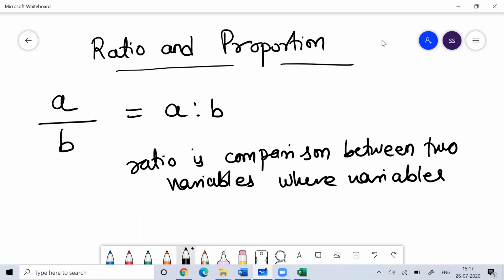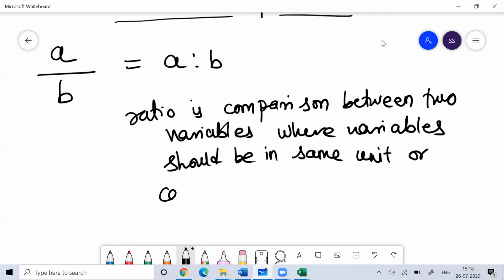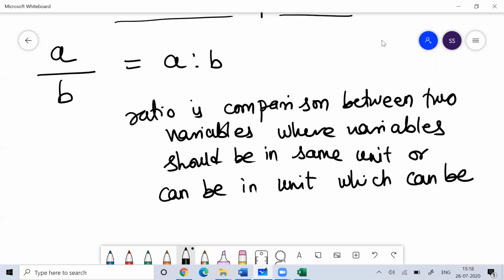So I can only make a comparison between two variables where they are in the same unit, or in units which can be comparable, where you can make a comparison.